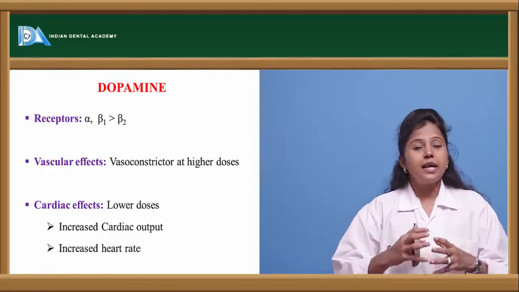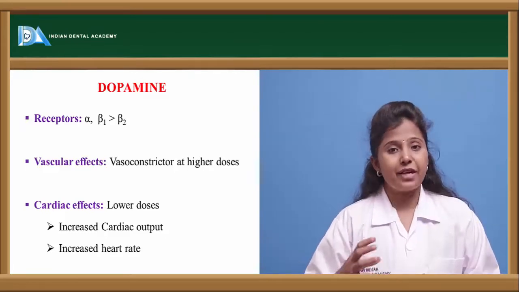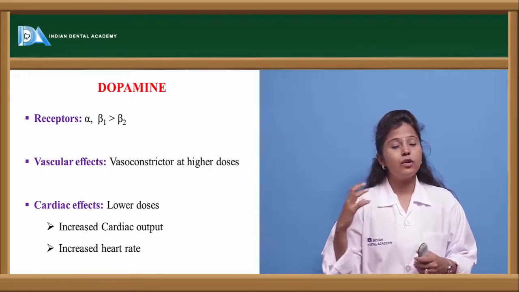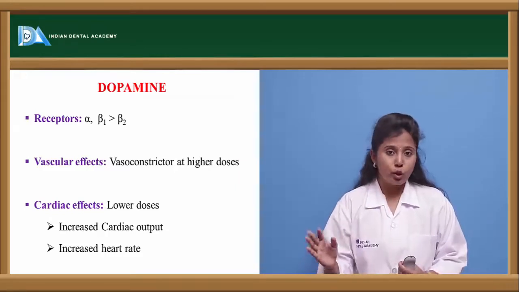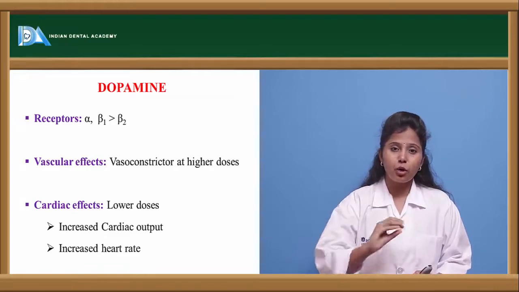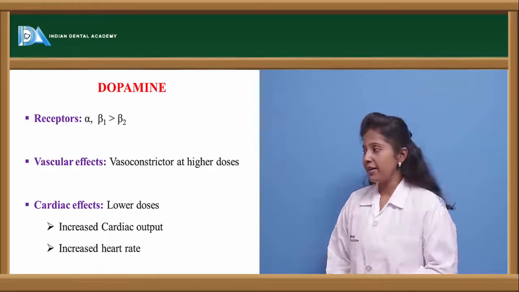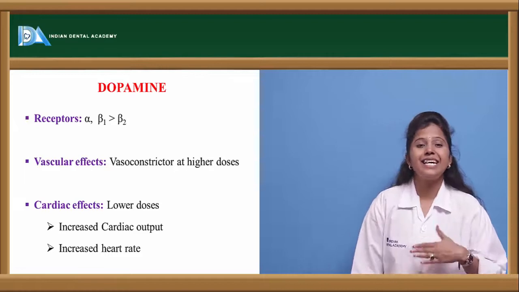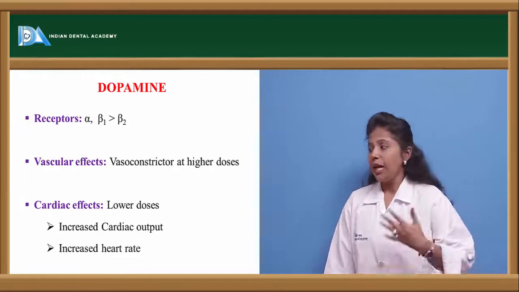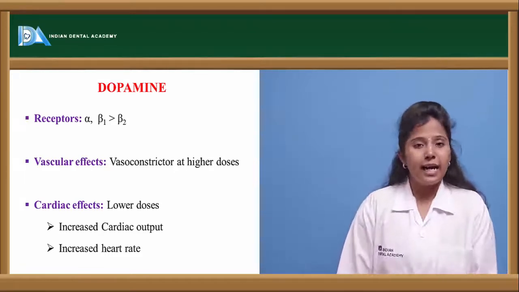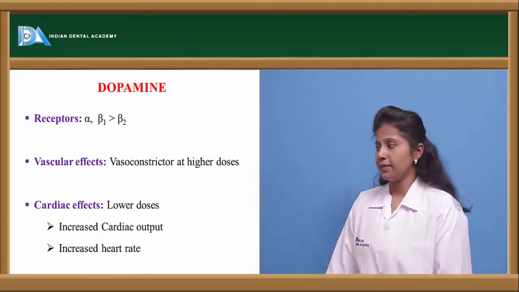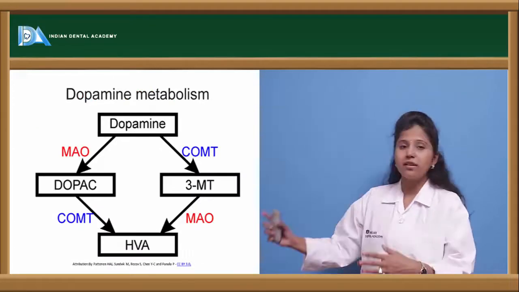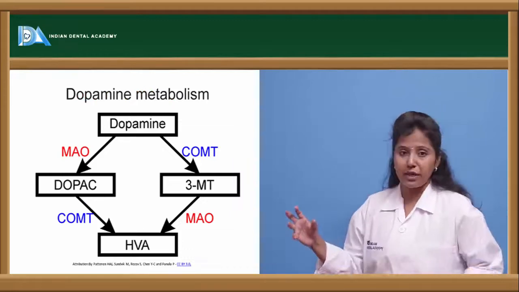But the effect of dopamine on the heart is shown in lower doses only. If we give dopamine in lower doses, it shows cardiac effects: it increases the cardiac output as well as the heart rate, or causes a condition called tachycardia.